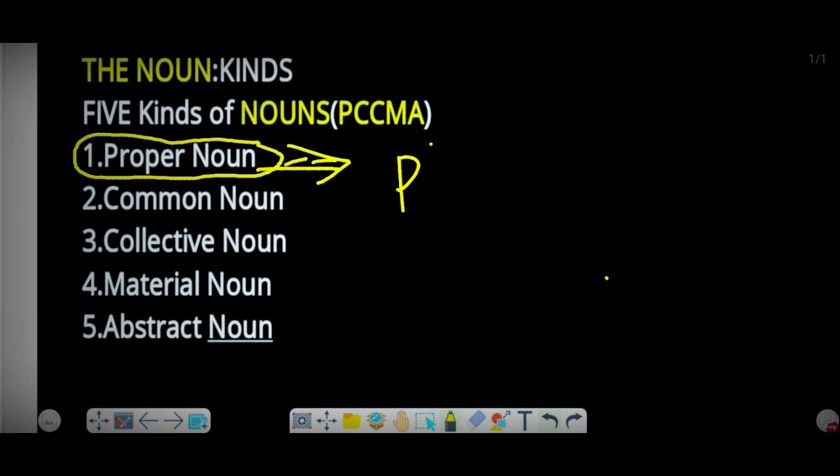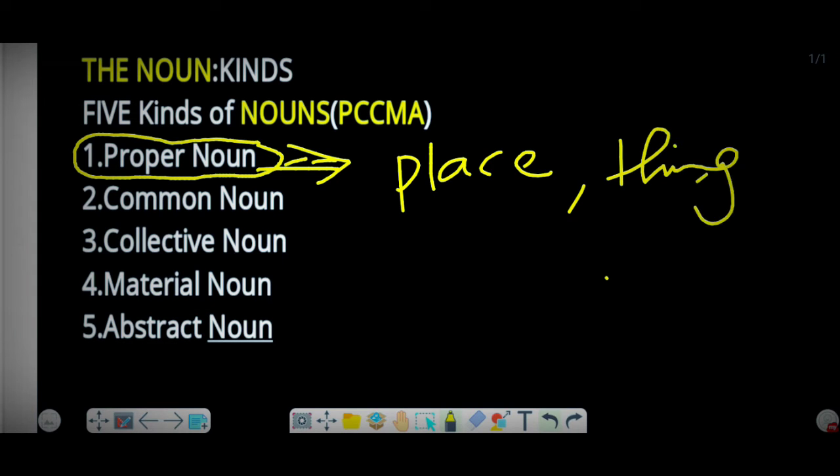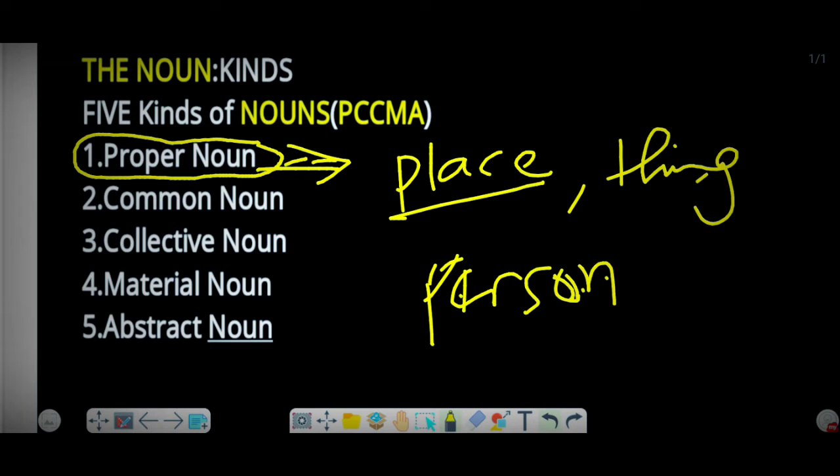So it tells us about a particular place, a particular thing and a particular person.